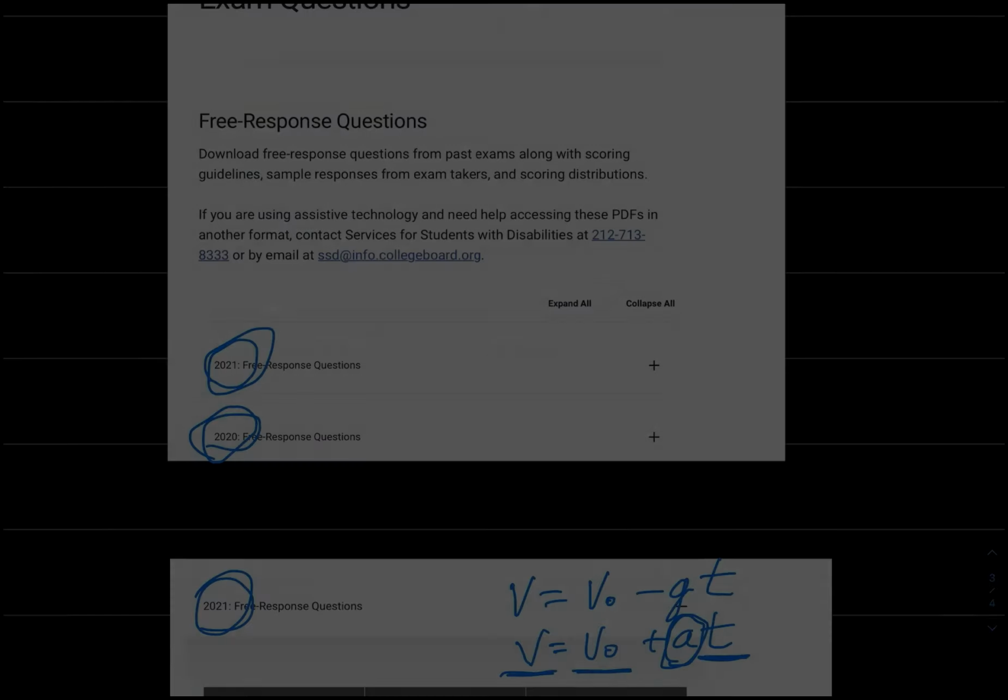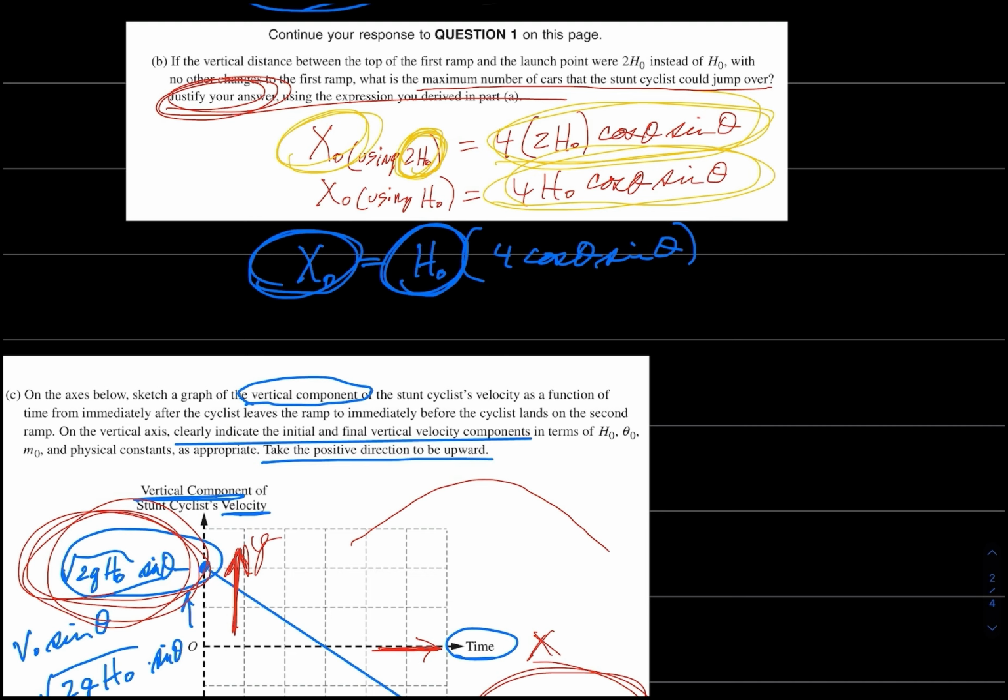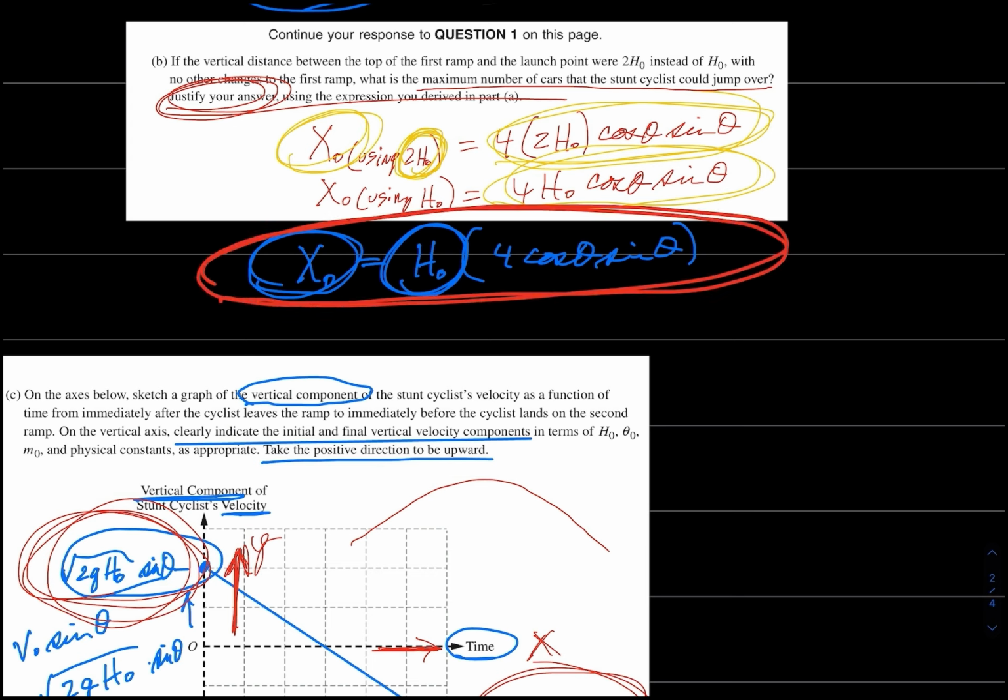For example, in part A, when asked to come up with an expression for x sub naught, a student got it wrong. But in part B, when asked what x sub naught would be if h sub naught were doubled, he doubled the wrong answer that he got in part A, and they gave him credit for it. Because in part B, they were asking him to make that comparison between h sub naught and 2h sub naught. He didn't have the right answer here, but he manipulated it correctly to double his x sub naught, and they gave him credit.